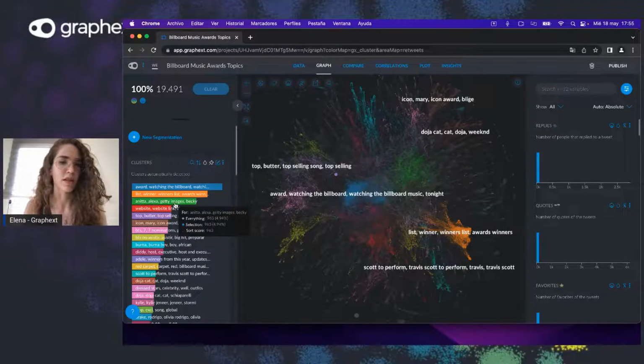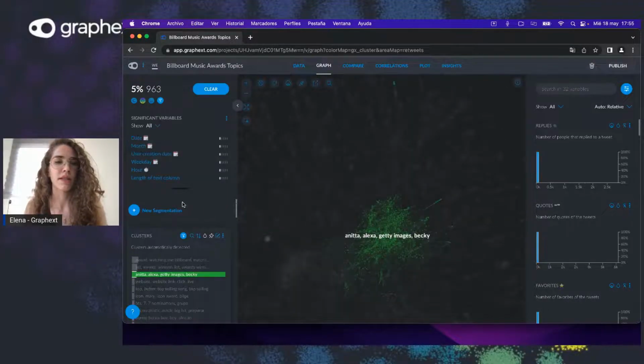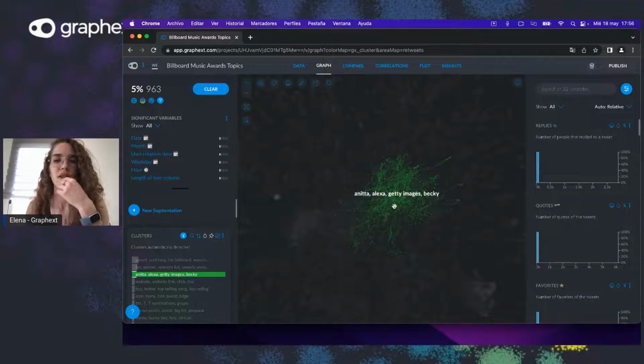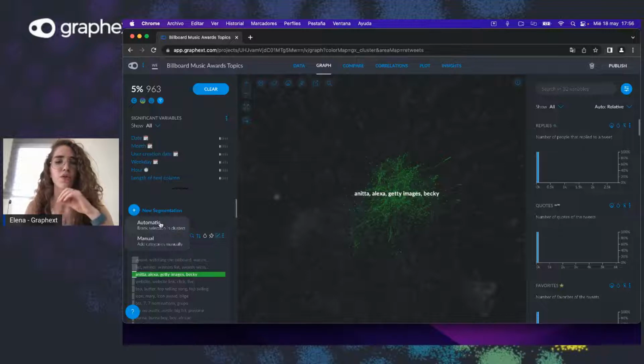I'm assuming this is going to be Becky G. She's another Latin singer that lives in the States. But I'm a little bit confused as to why this is mixing Anita, Alexa, and Becky G. Alexa is also another female singer. So I'm going to create a new segmentation to go a little bit more in depth into this cluster.